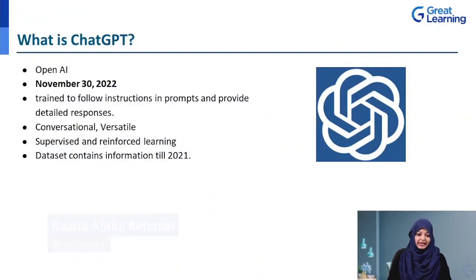So before going further with looking at the prompts of ChatGPT, let us understand a little bit about what ChatGPT actually is. ChatGPT is a chatbot that has been created and deployed by the OpenAI company. This particular chatbot was released for public use on November 30, 2022.